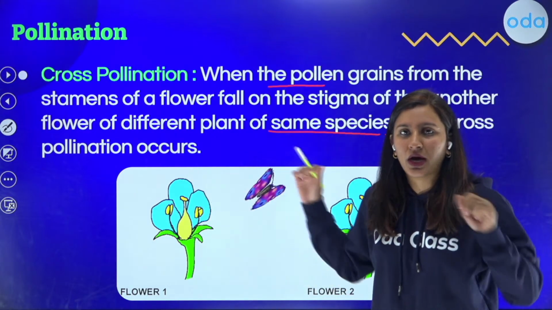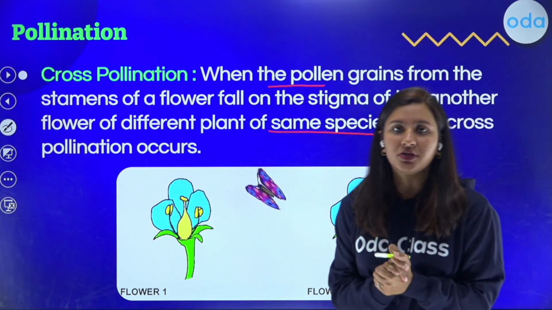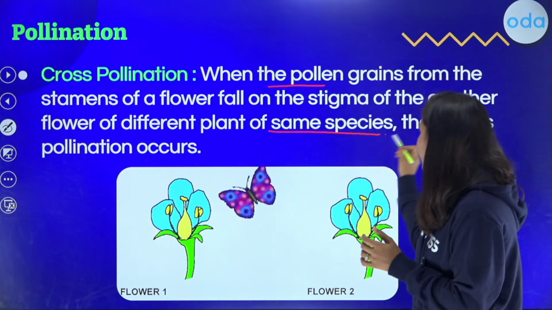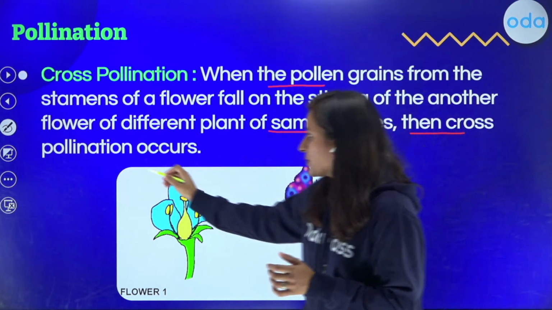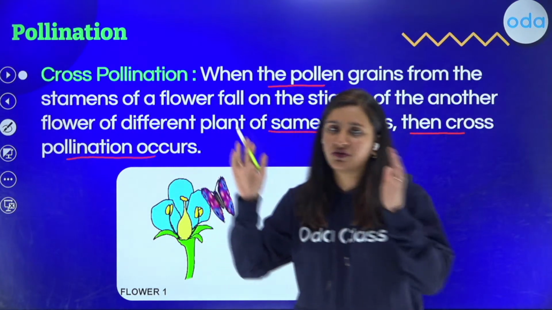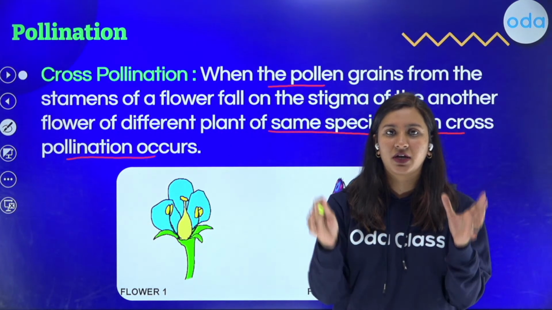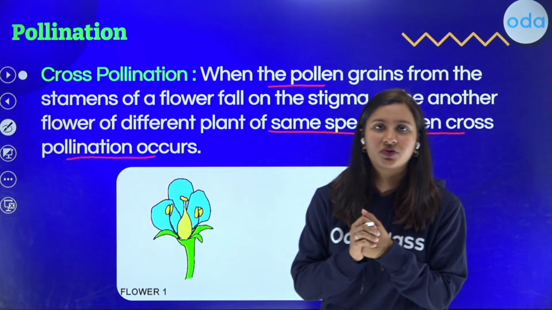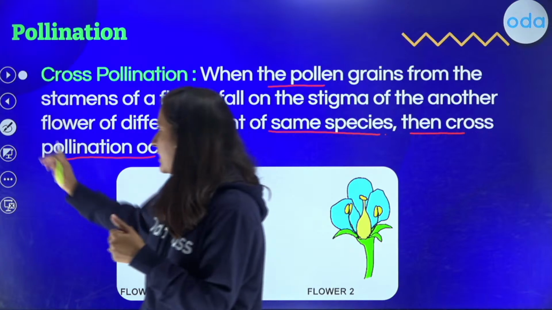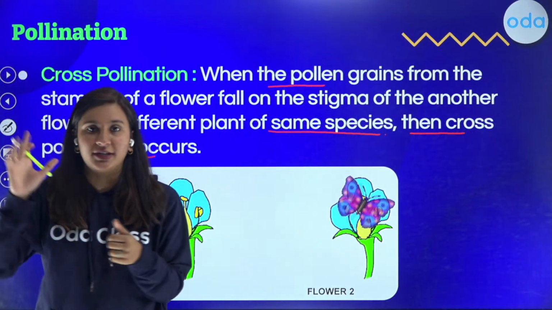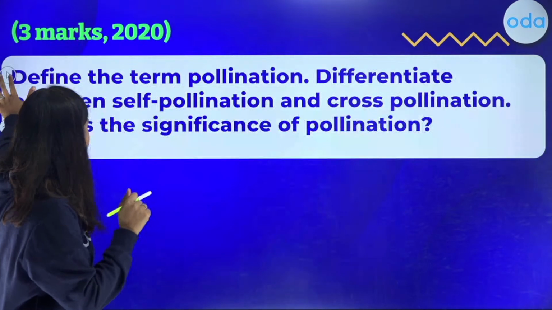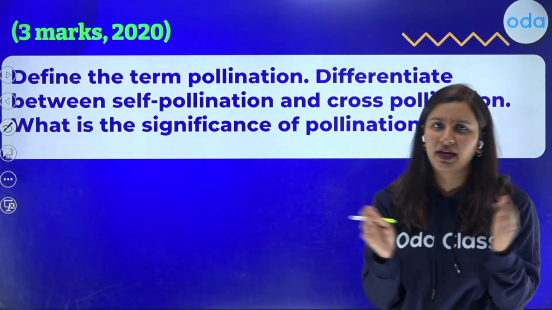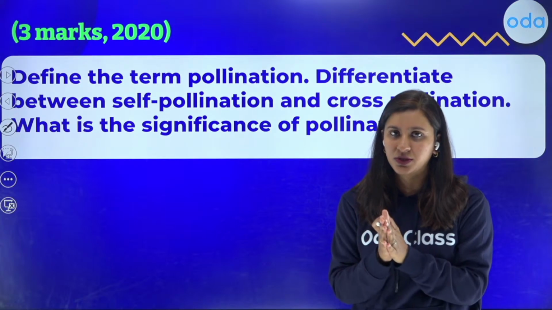Okay children? So now you should include all these keywords in your answer sheet also. That's the whole purpose of discussing such questions, right? So I hope this is clear for you. You can also draw a table whenever differentiate questions come. So you can draw a table that gives more clarity to the teacher who's correcting it, right? And they get a picture that you understand the concept. Okay, so I suggest you not to write paragraphs in your answer sheet, and you can make it as concise as possible with the keywords.